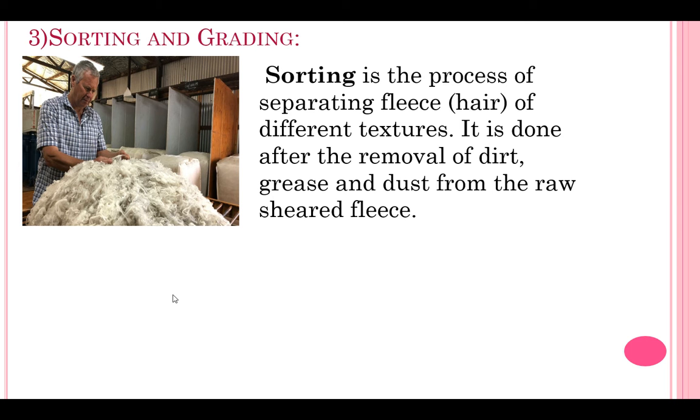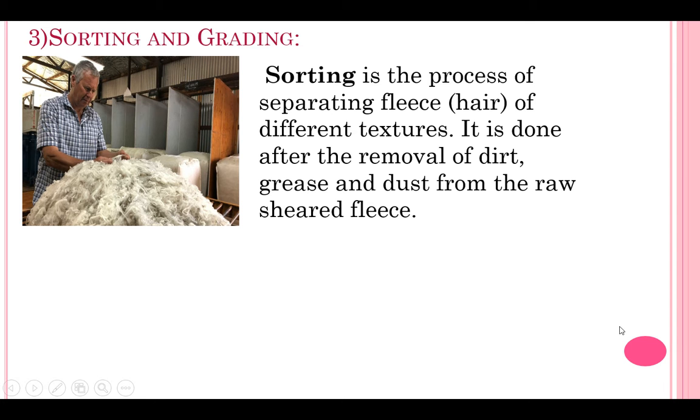Sorting is a process of separating fleece of different texture. It is done after removal of dirt, grease and dust from the raw shed fleece. Here you can see this man is separating damaged wool from the wool which is completely pure one or good one. Okay, so after scouring process, sorting will be done.